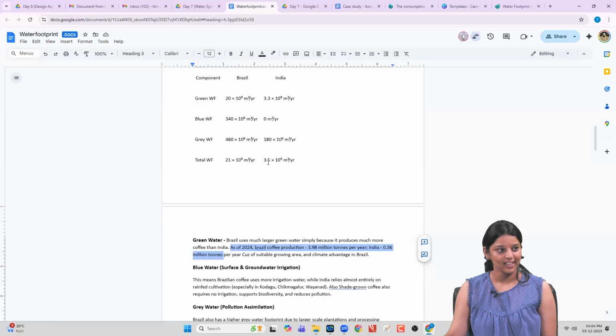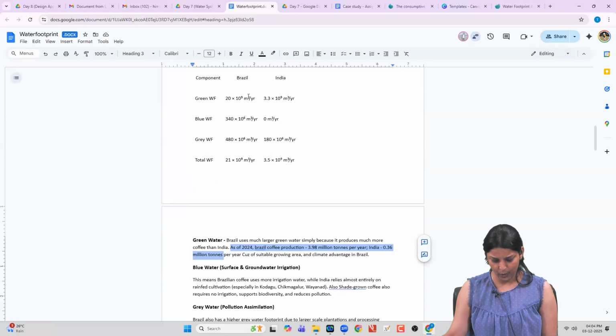So what is sustainable coffee now? To have it in India or to have it in Brazil? Yeah. So when we are picking the data from this website, we should be very cautious about what this data is representing. This doesn't represent the per tonnage water usage, but per year for a country, what is the contribution from each crop or sector.